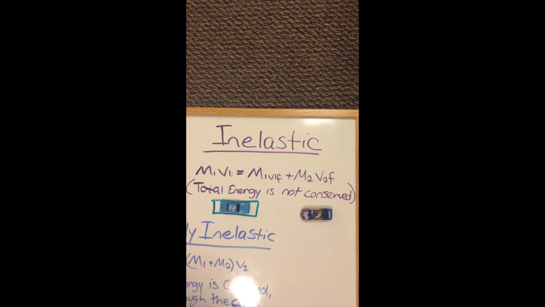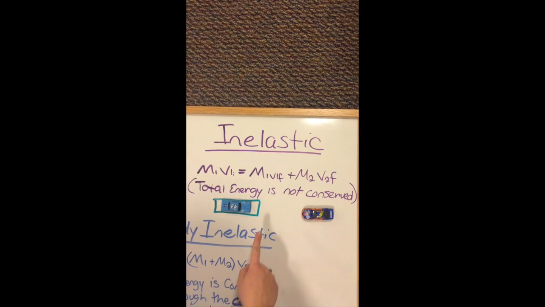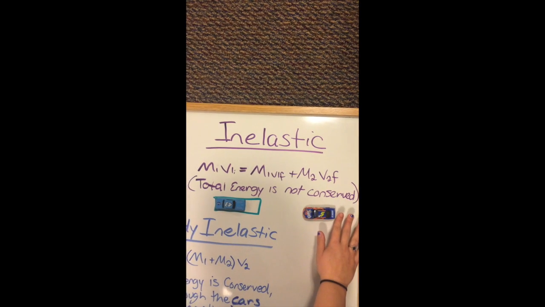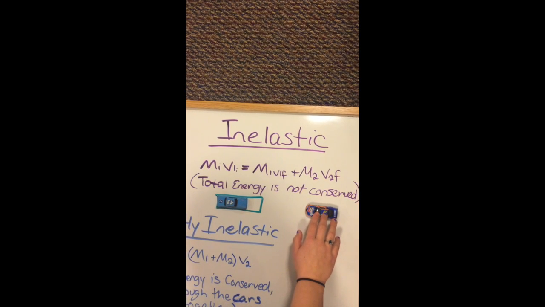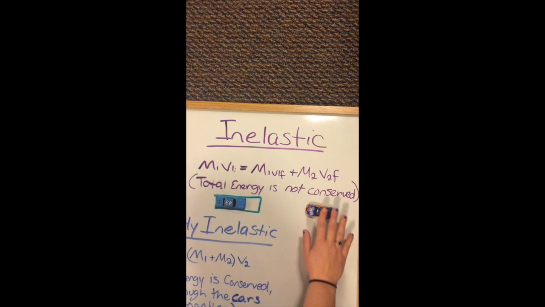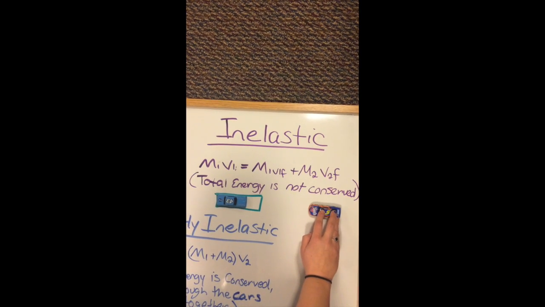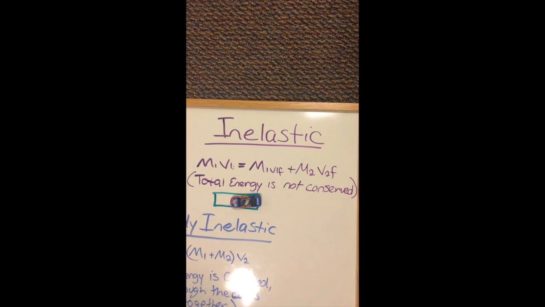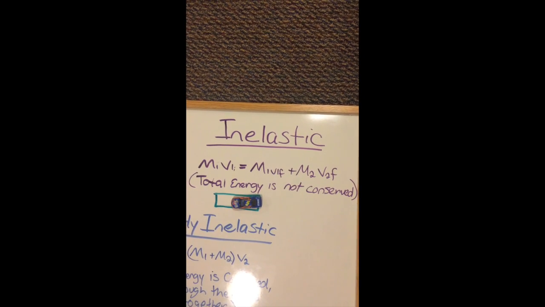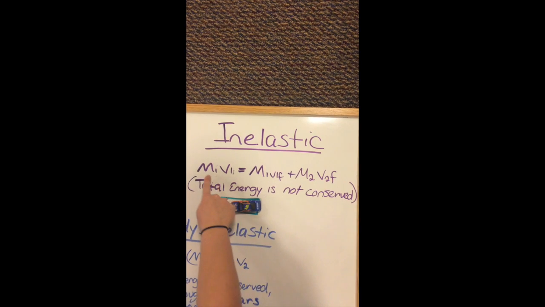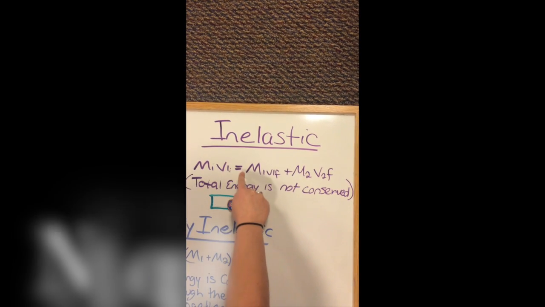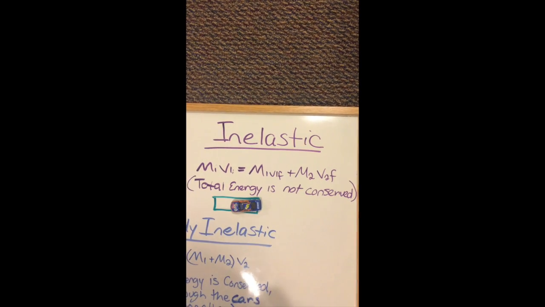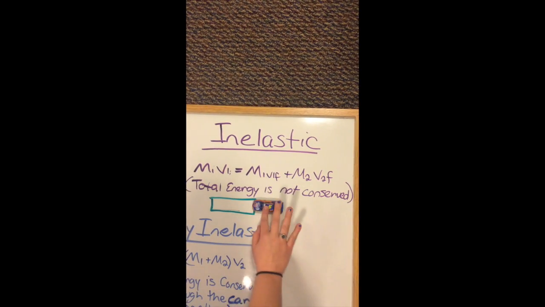Next, for an inelastic collision, let's say that one car with a mass is parked in a parking lot, and the second car with a different mass is moving with a speed towards the parked car. The moving car collides with the parked car like this. In this situation, the total momentum of the system is not conserved. So the energy before the collision does not equal the energy after the collision because some kinetic energy is transferred to the parked car from the moving car.